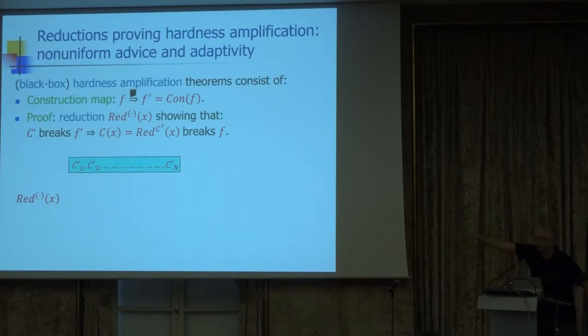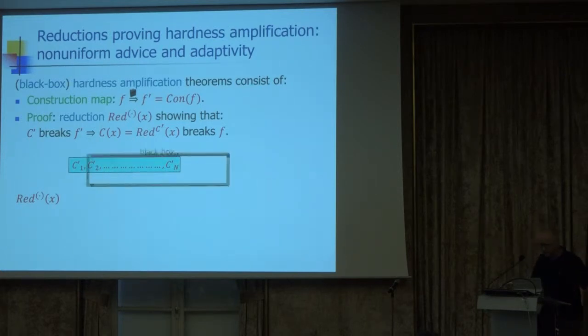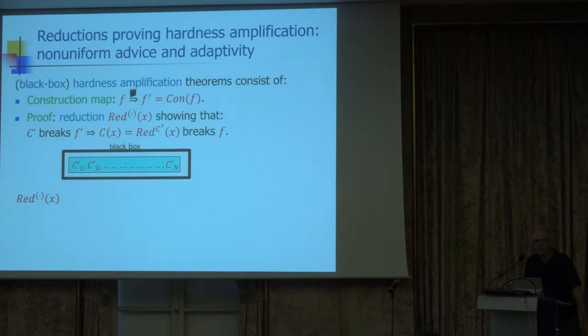So here is the reduction, here is the adversary. I wrote the truth table of the adversary. And what we imagine is that the truth table is inside this black box, and the only way that the reduction can interact with the oracle is by making queries and receiving answers. So it has random access into this table.